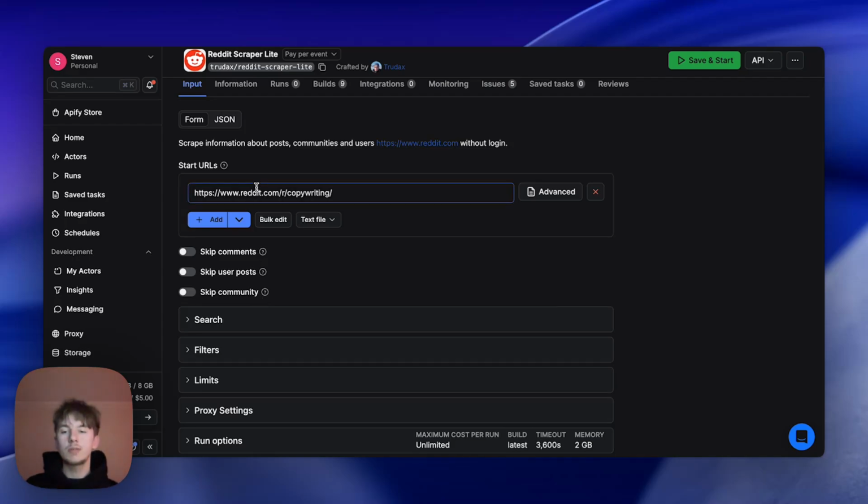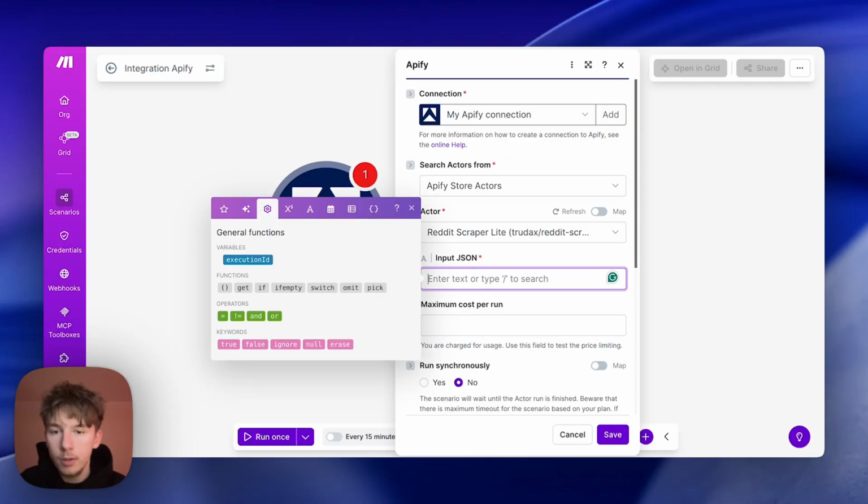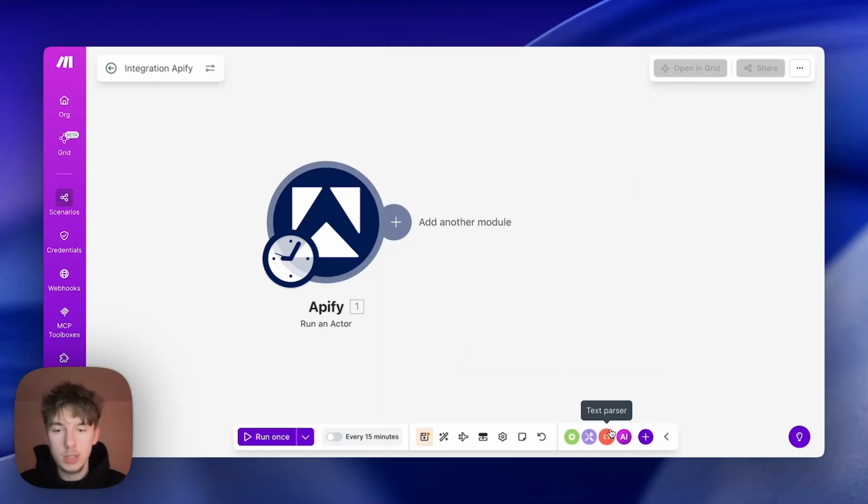That's what we're going to do. We're going to scrape 20 comments from this Reddit community, copywriting. And yeah, let's do this. So for the JSON, we're literally just going to copy it with the copy to clipboard button here, head back to make.com, paste it in, and you're good to go. That's all you need to do. All you need to click on now is save. So we're going to save it.